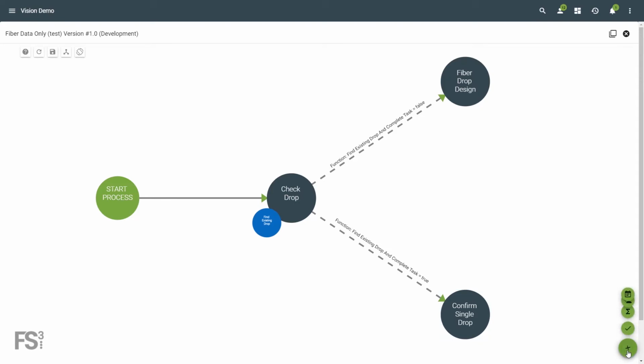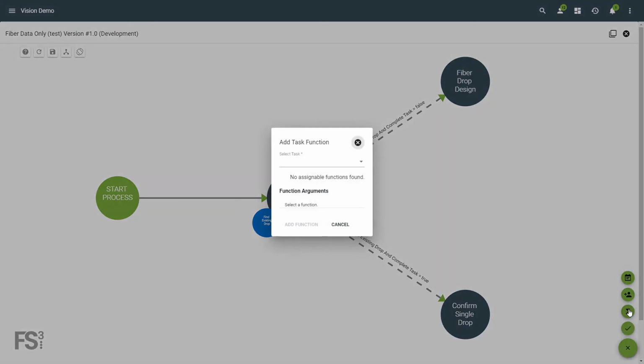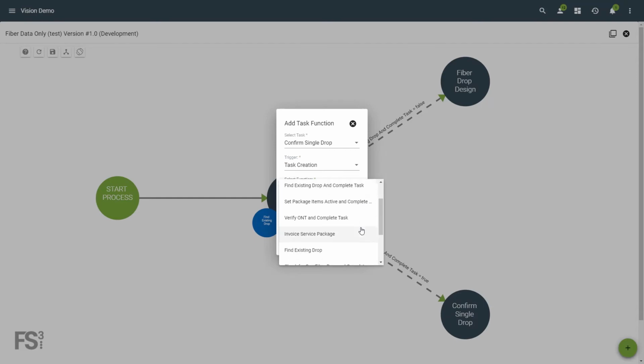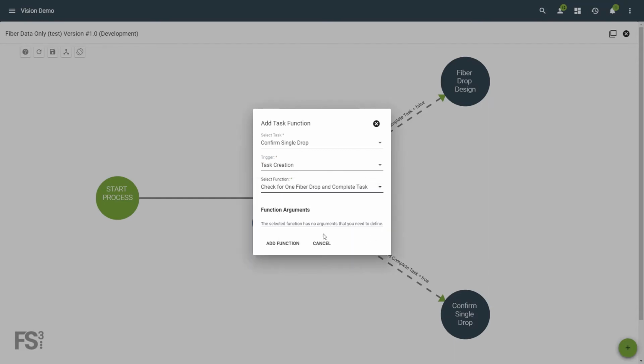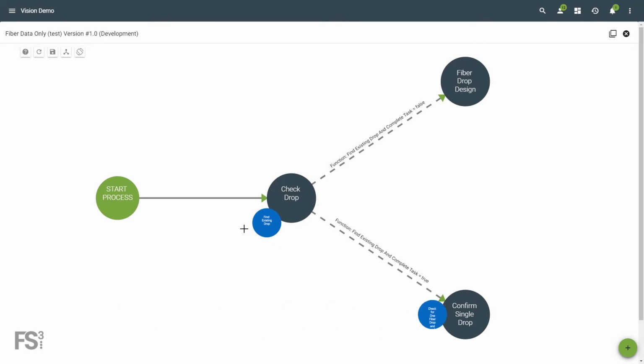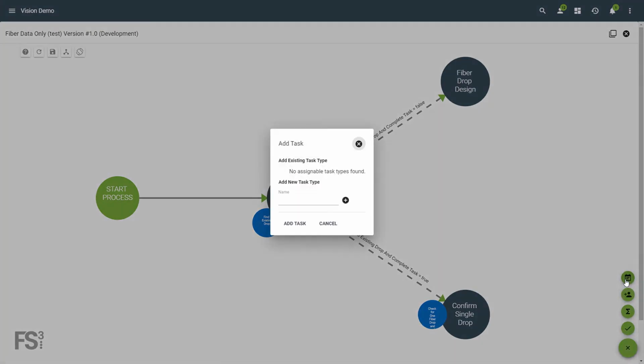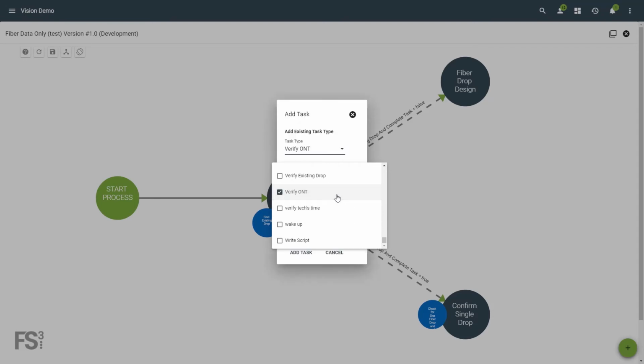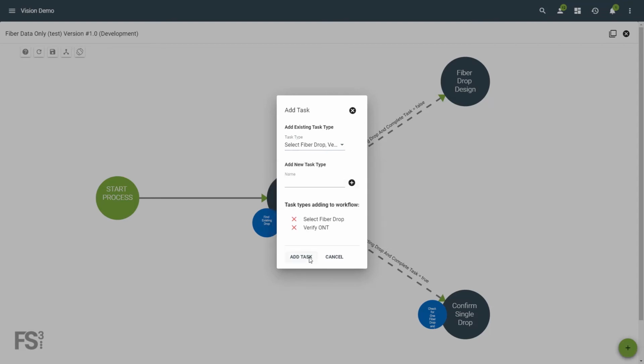We'll now want to check for multiple drops so that we can choose the best option for the subscriber. To do this, we'll add a function to our Confirm Single Drop task at creation. Now we'll add two tasks based off of the findings of the function. Assuming only one drop is found, we'll move the flow on to verifying a network terminal exists at the location. If more than one drop is found, then we'll need to select the best option for the subscriber.